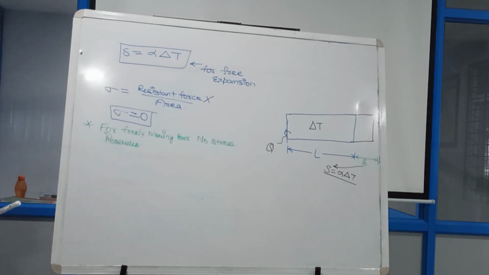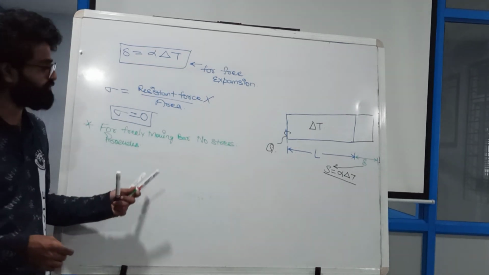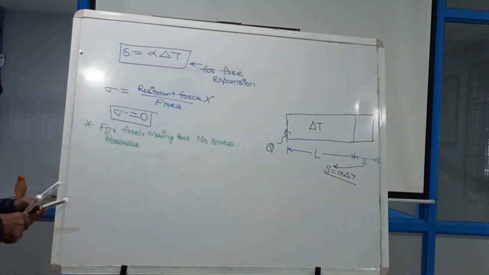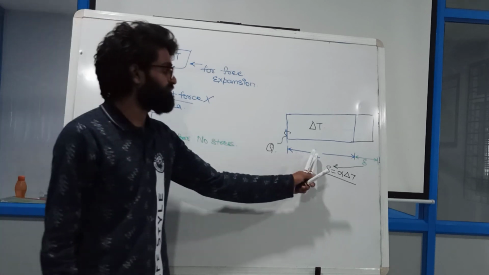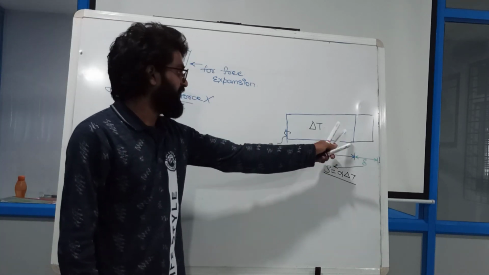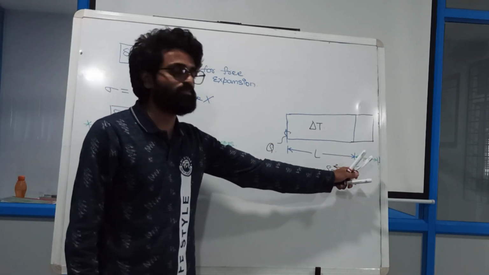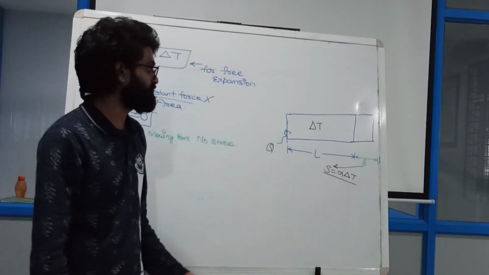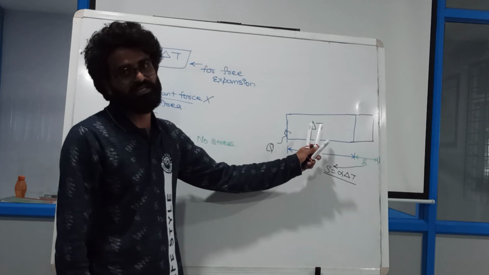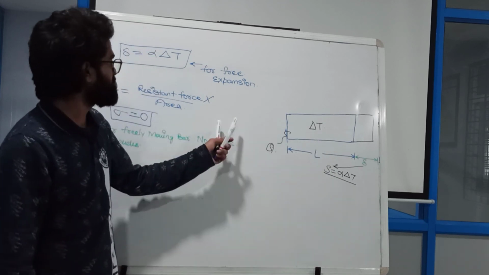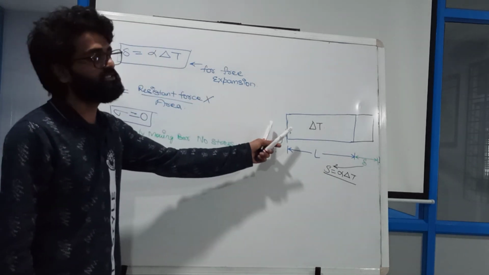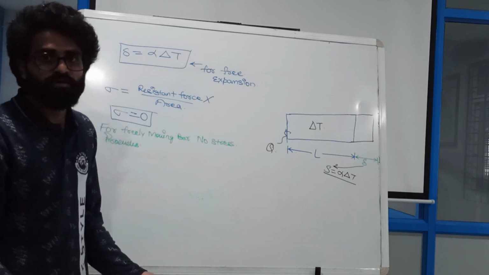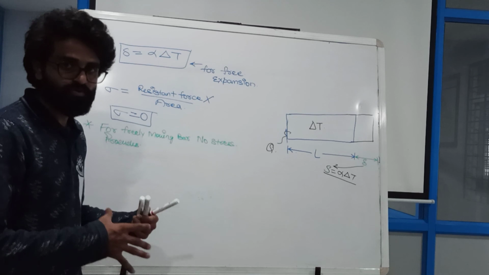So this is a very important point. If in any GATE question, a freely moving bar having length 4 meter and getting an expansion of 0.5 meter, with some delta T and alpha value, asks what is the stress produced in this bar, don't try to calculate or do the wrong thing.